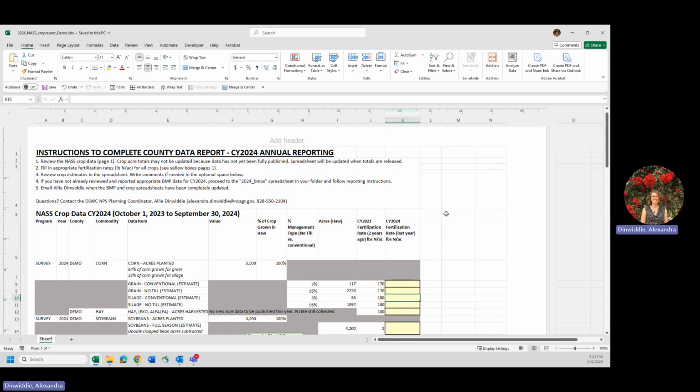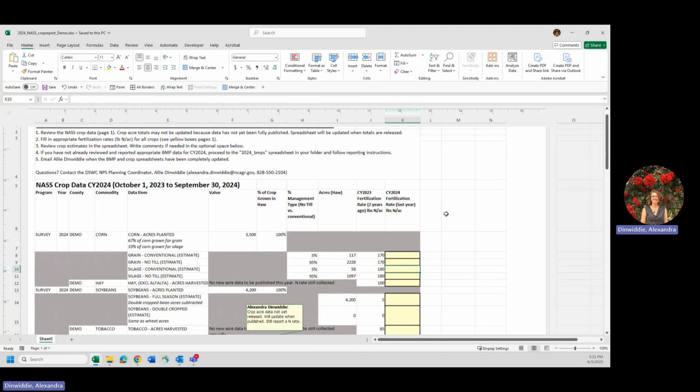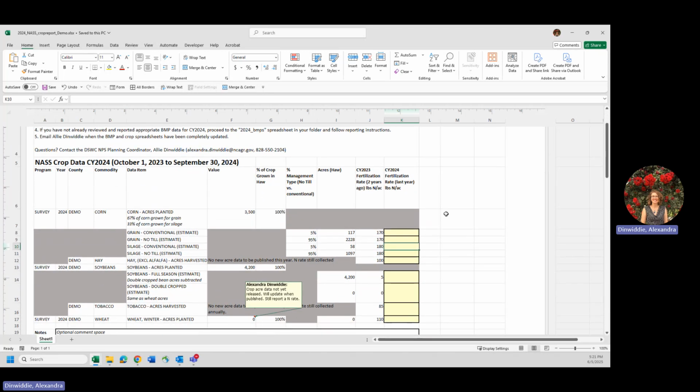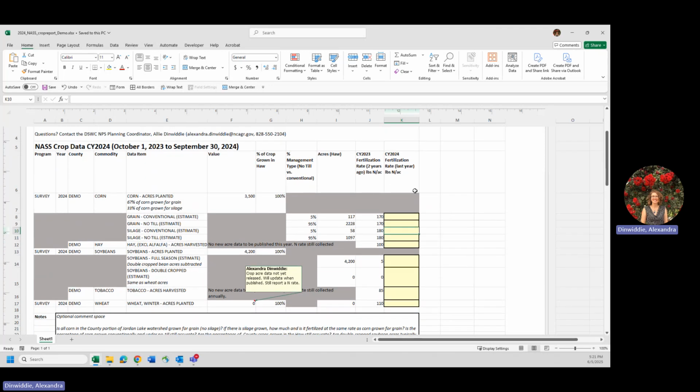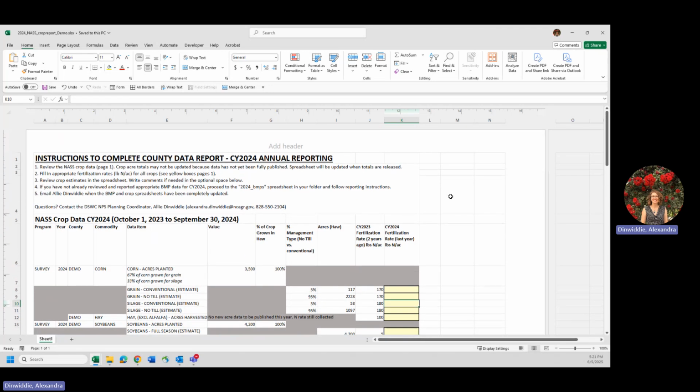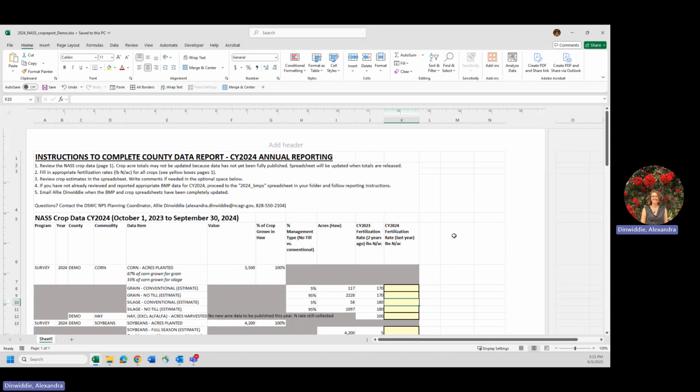And if you are filling out the FSA spreadsheet and you have fertilization rates that you've cataloged for different crops there, if things are fertilized similarly in the Jordan Lake watershed, you can plug and chug the rates for corn and soybeans, those major commodities that you recorded rates for in the FSA spreadsheet, over in this spreadsheet. But you will have to put it in two locations, so just keep that in mind.